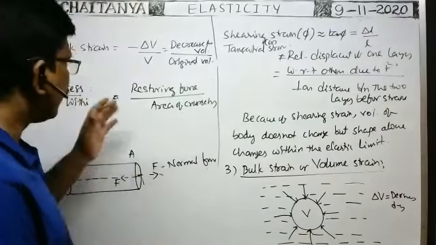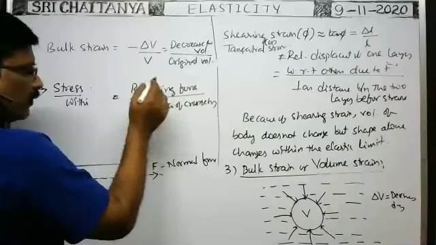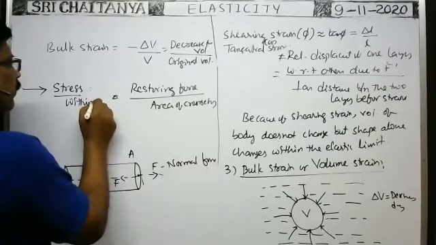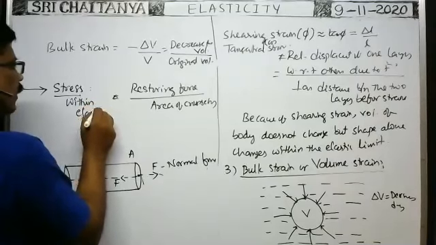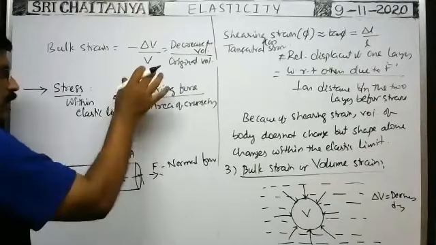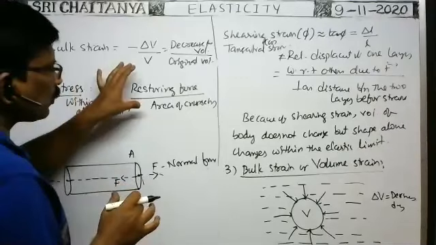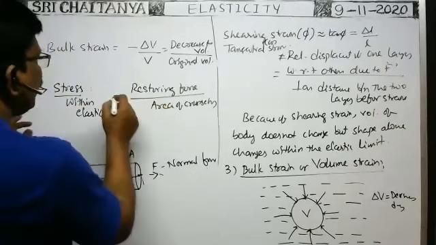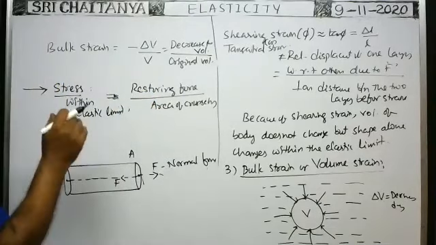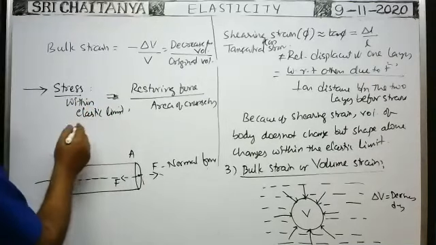Within the elastic limit, the ratio between the restoring force developed and the area of cross section, that is, the restoring force developed per unit area of cross section, is called stress in the wire. Based on the type of strain, the stress developed in the body is classified into three types.